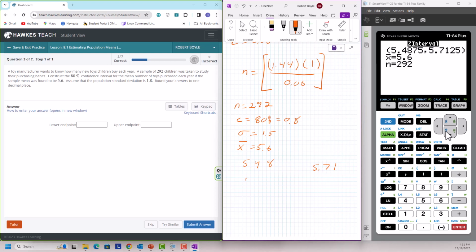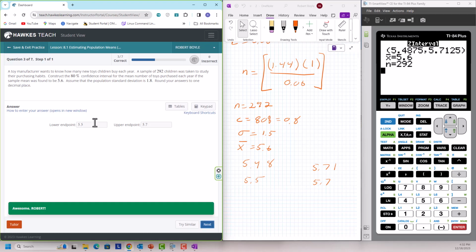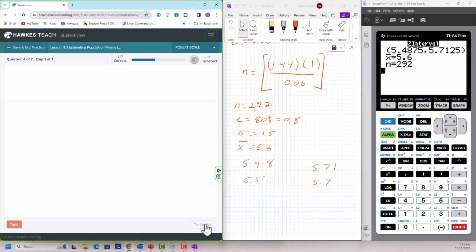So this is going to round to 5.5. This will stay at 5.7. So notice here, my sample mean is 5.6. We go a tenth down. We go a tenth up. That's our confidence interval. So my lower endpoint, 5.5. Upper endpoint, 5.7. There you go. You're done. All right, moving on to question 4.